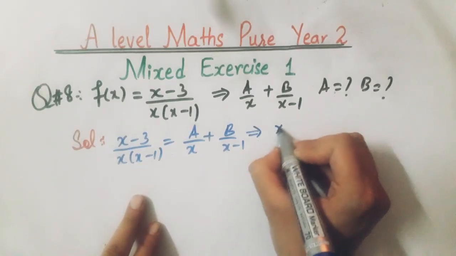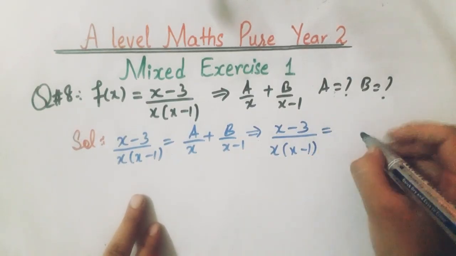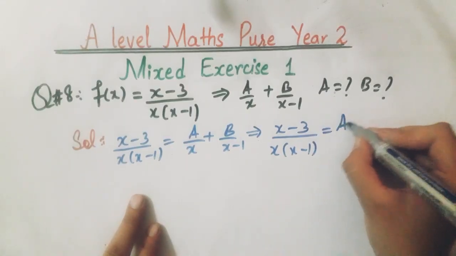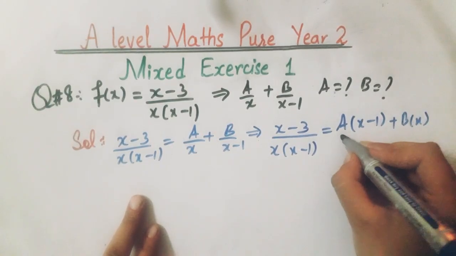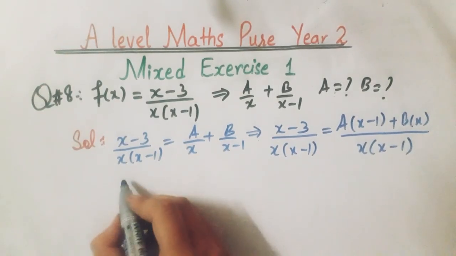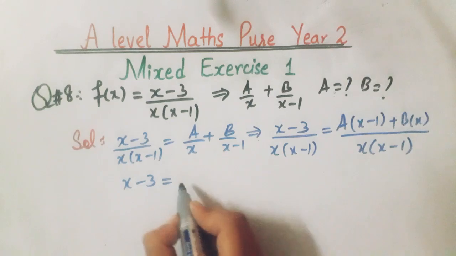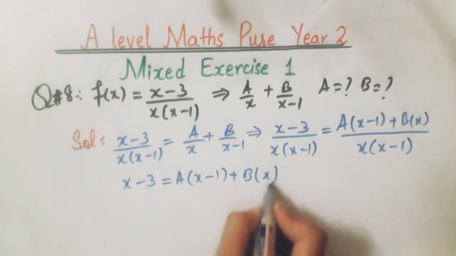We will get x minus 3 over x into x minus 1 equals a into x minus 1 plus b into x, divided by x into x minus 1. So the equation will become x minus 3 equals a into x minus 1 plus b into x.